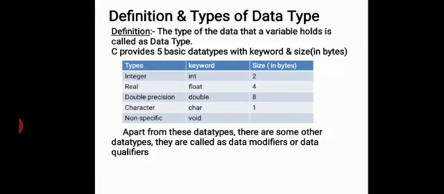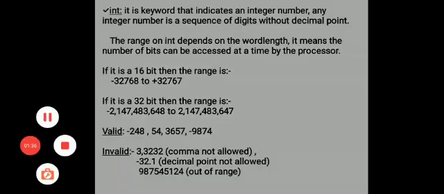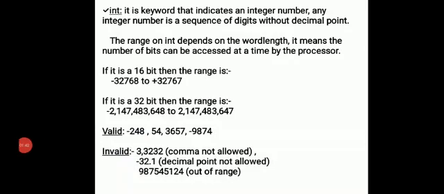Apart from these, there are some other data types called data modifiers or data qualifiers. Int is a keyword for an integer, the size is 2 bytes. It indicates an integer number. Any integer number is a sequence of digits without a decimal point. The range of int depends on the word length, which means the number of bits that can be accessed at any time by the processor.